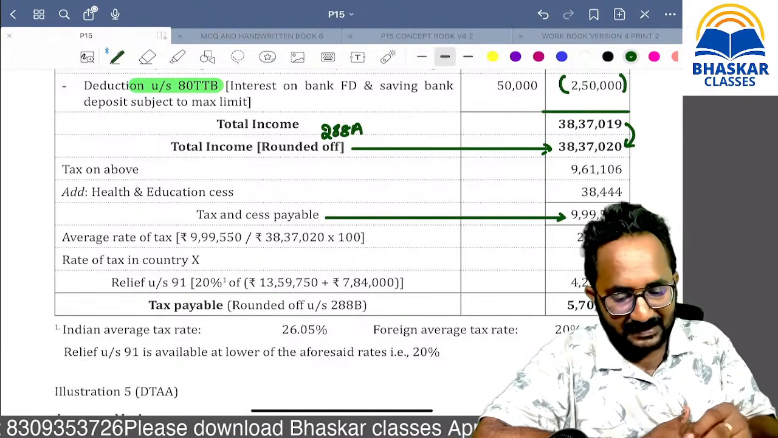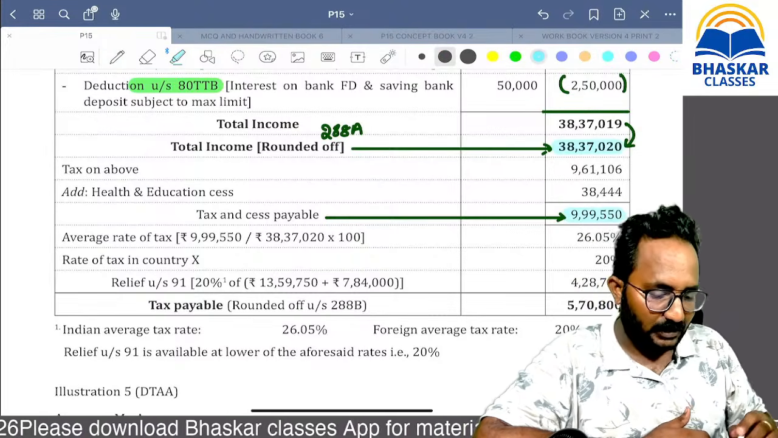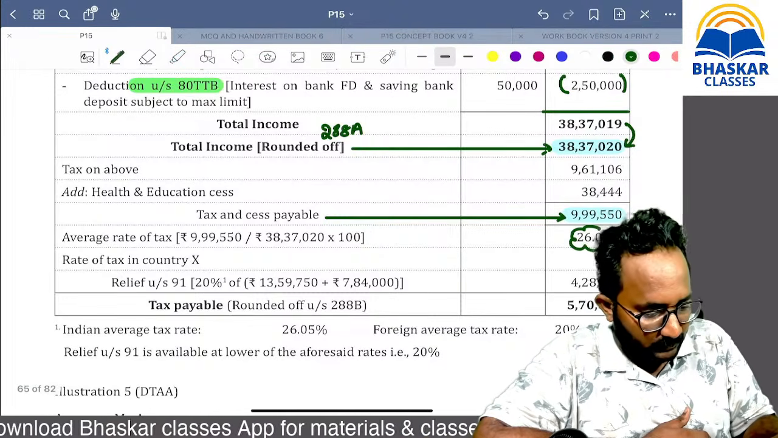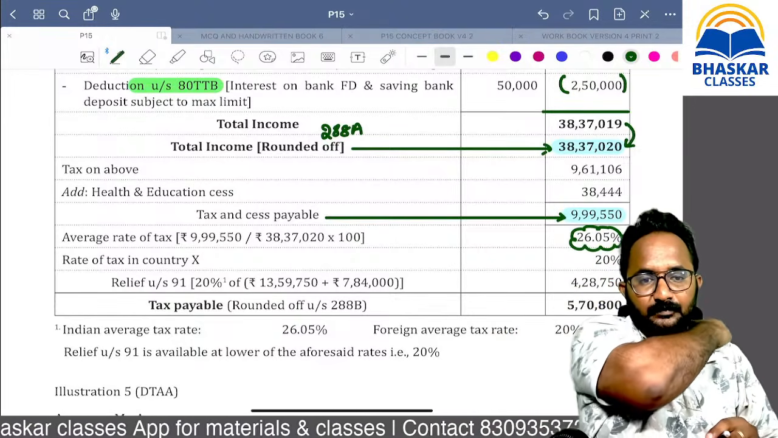What is the average tax rate in India? How to calculate it? This is the tax amount divided by this net total income. You will get this amount, 26.5. What is that amount you will get? 26.5.